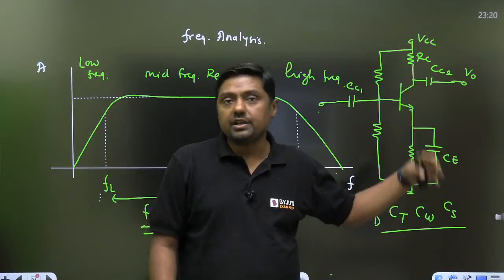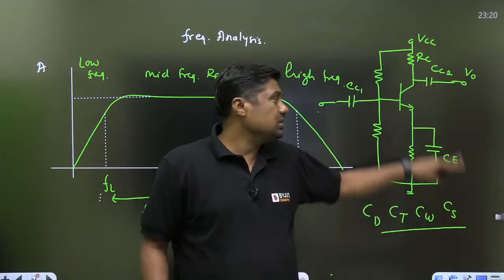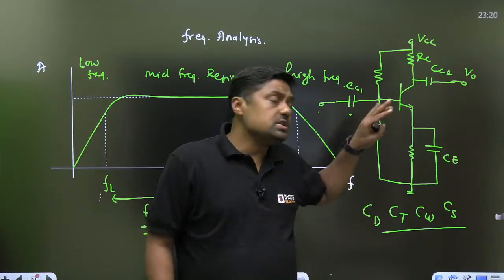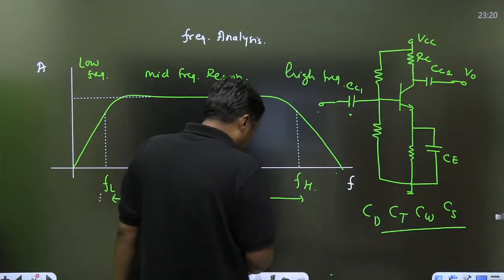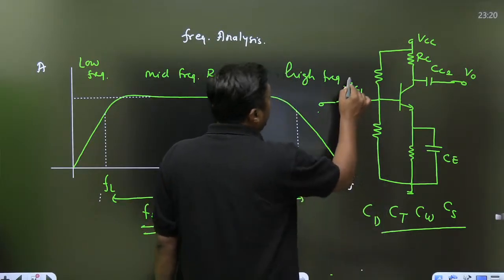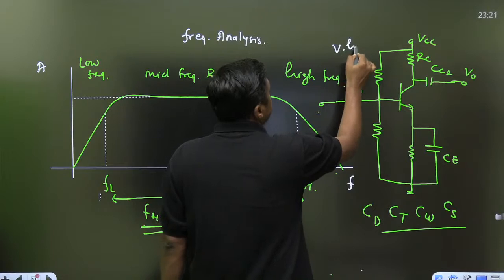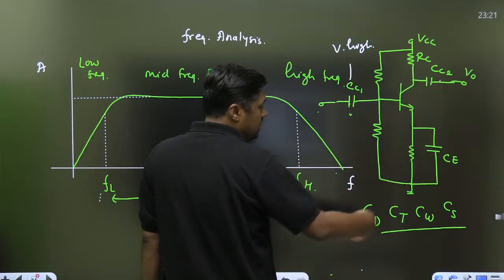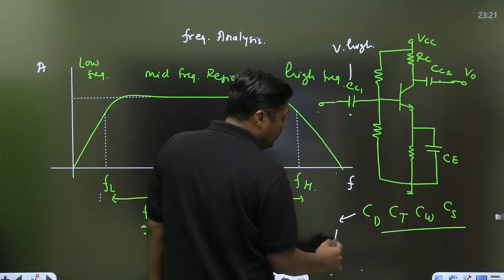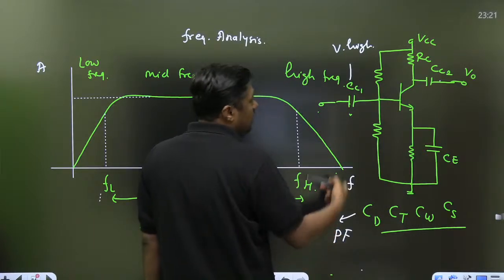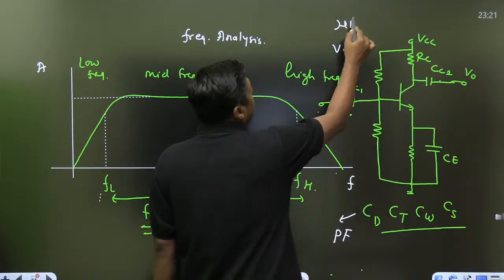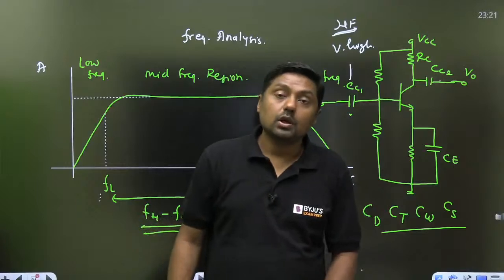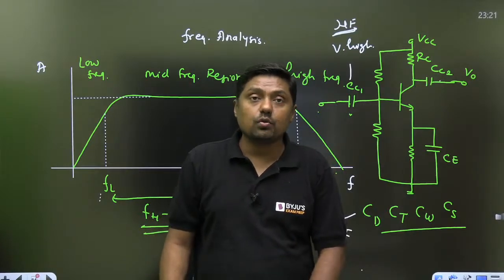The visible ones are CC1, CC2 and C, and the values of these capacitors should be very high. All the internal capacitors are very low, in the range of picofarads, while the external ones are in the range of microfarads, like 100 microfarad or 50 microfarad. So these are the required values. The first question is over.